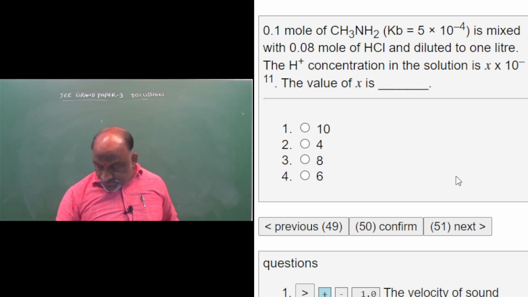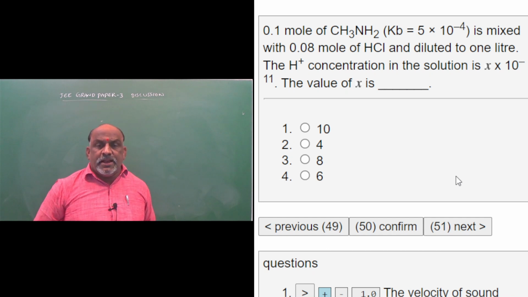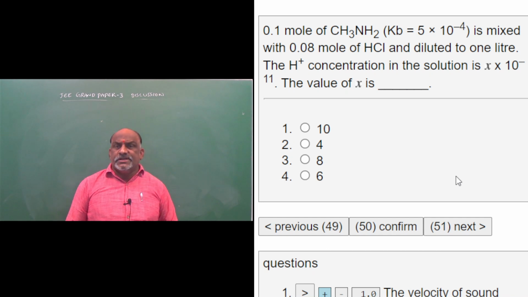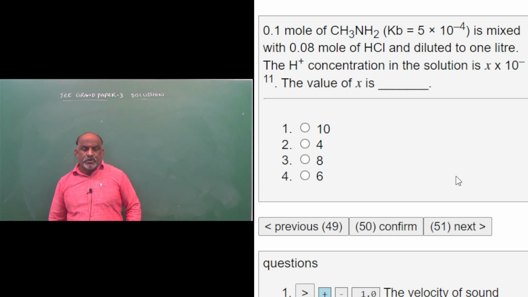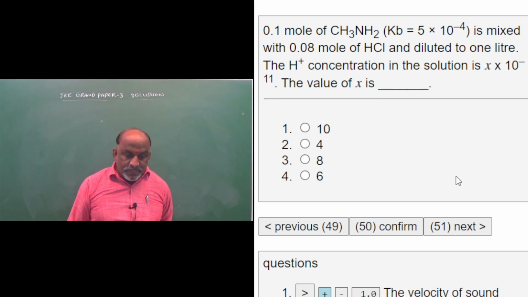So it is the last question for this session. 0.1 mole of CH3NH2, methylamine, with base dissociation constant Kb equal to 5 into 10 power minus 4, is mixed with 0.08 mole of HCl and diluted to 1 liter. The H plus concentration in the solution is x into 10 power minus 11. Find the value of x.